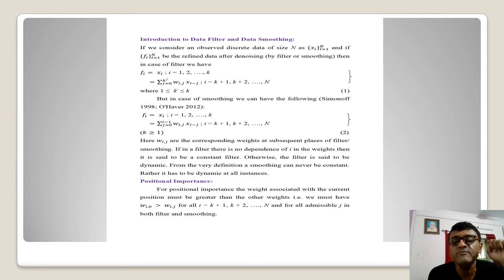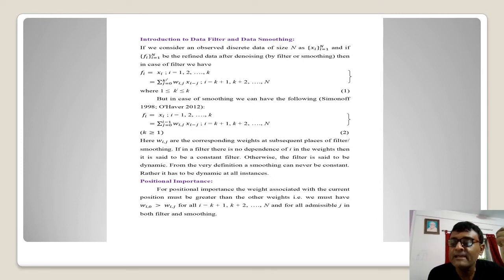That means what we can have here, whenever I'm saying Wi0, because I put here j equal to 0, this j is giving you the signature of where we are from the current position. If 0, that means instantly we are at the current position. If j is 1, that means this is a past value. If j is 2, that means we are past to past, and so this way a backward progression is going on.